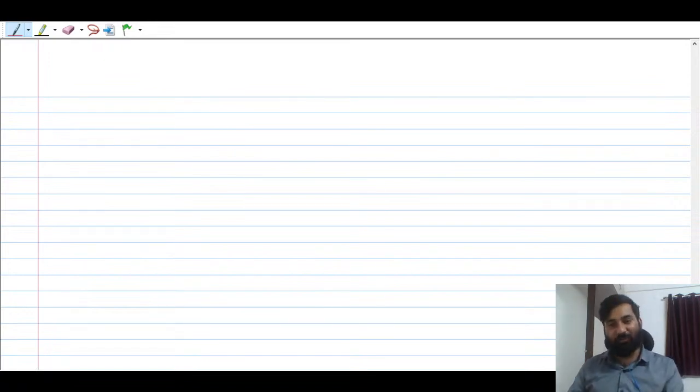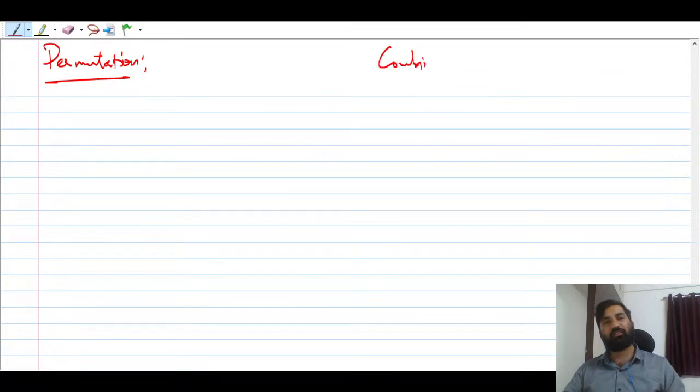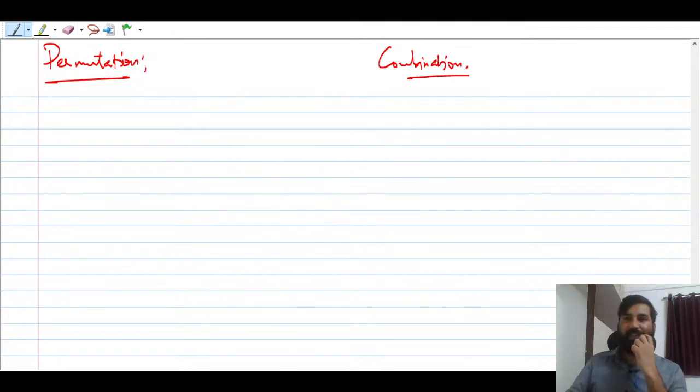PNC का idea I can give you. देखो, permutation, I will not give you the formula at this moment, but I can give you the idea of PNC with a very simple example. I will use some very important examples, guys. Like I will take some picture, and there will be some pixels, and some different colors will be present. I will ask you how many pictures we can have from these colors, from these pixels. I will take various examples so that you guys can understand, other than these numbers and all.